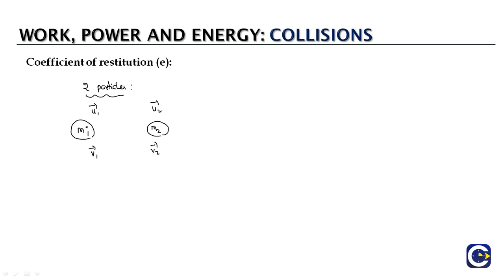Now like the way we analyze the motion of one particle with respect to another particle in kinematics, if we observe the motion of the second particle with respect to the first particle, the relative velocity of the second particle with respect to the first particle before the collision will be u2 bar minus u1 bar. At the same time, the relative velocity of the second particle with respect to the first particle after the collision will be v2 bar minus v1 bar. So these are the relative velocities of the second particle with respect to the first particle. This is before the collision, and this will be after the collision.